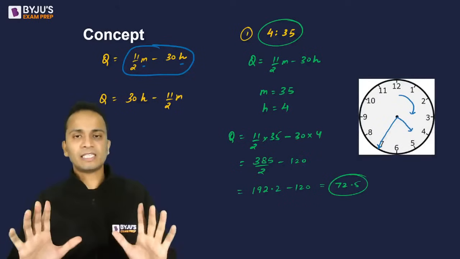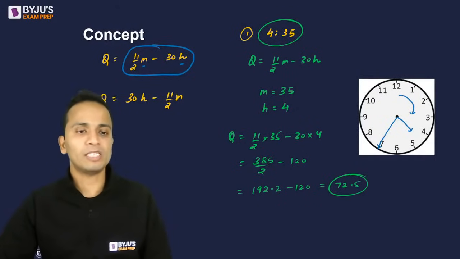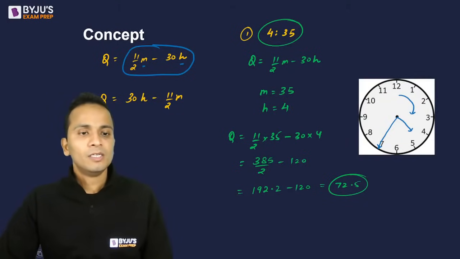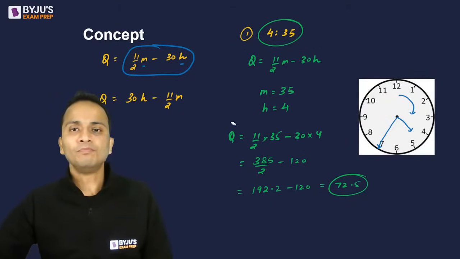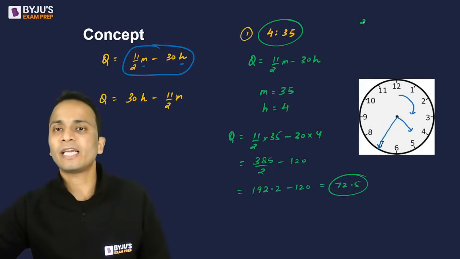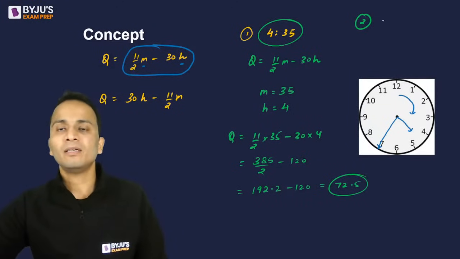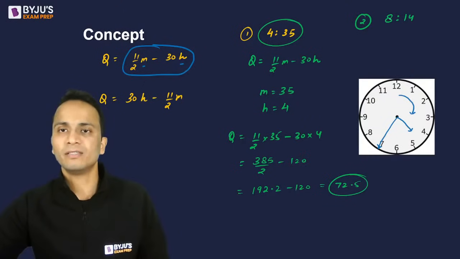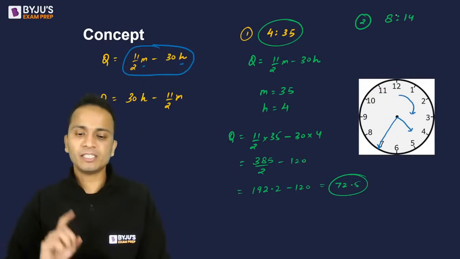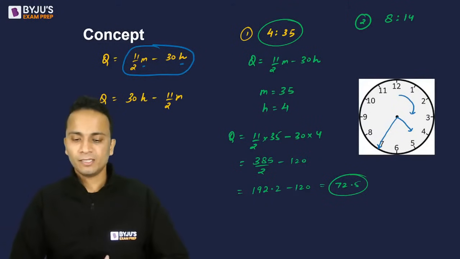So this is the first example. I told you that I'll be taking two different examples. So let us take one more example. Now I want all of you to tell me what will be the angle. Second question, on the top right hand side of the screen: tell me the angle between hour hand and minute hand at 8:14. The time given is 8:14. I want all of you to give me the angle between the hands. Come on.